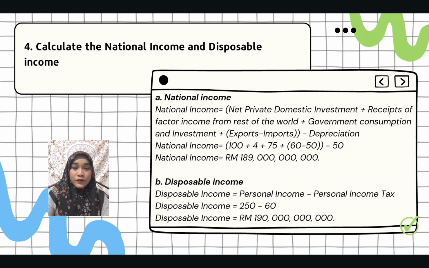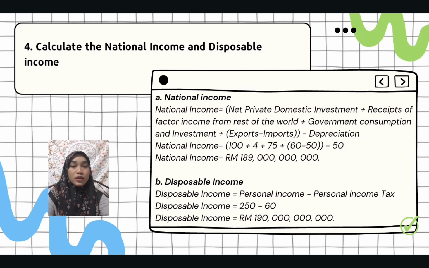Substituting the given values, national income equals 100 billion plus 4 billion plus 75 billion plus 60 billion minus 50 billion and minus 50 billion. So the total of national income is RM 189 billion.